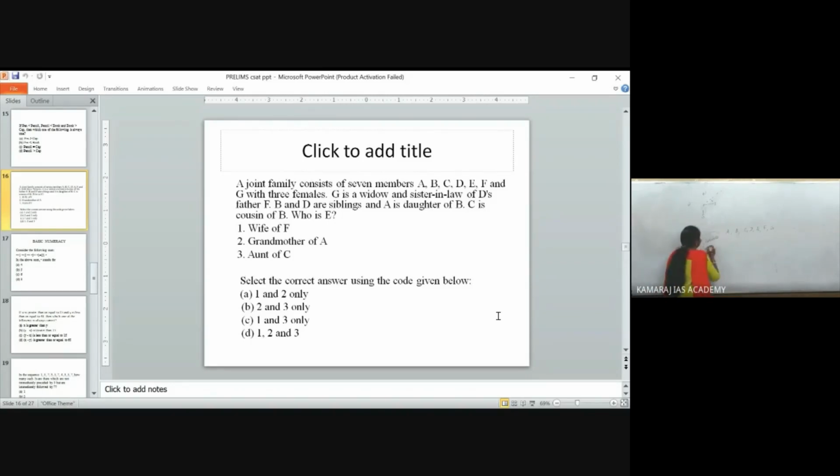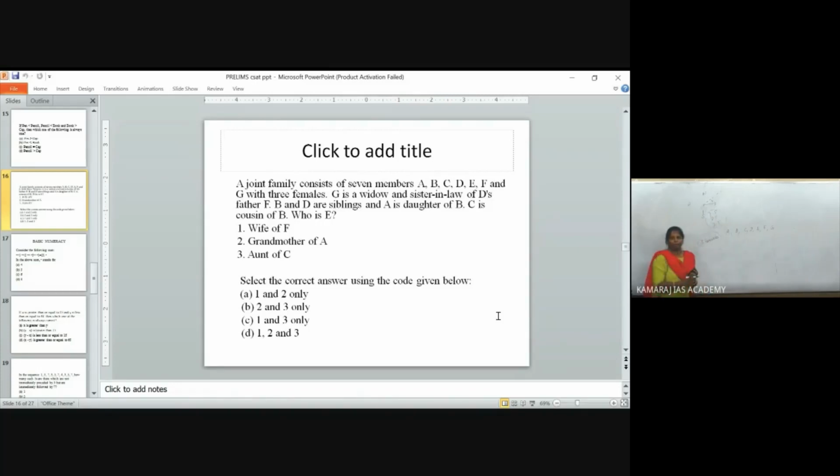3 females. G is a widow and sister-in-law of D's father F. So the story is given. From that, they will give you a question. That can be from a given passage. You will be getting 3 questions. That is well and good. You will be getting how much marks? Each 2.5. It is very easy to score, right?